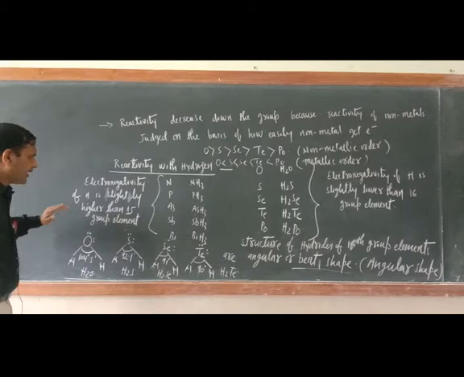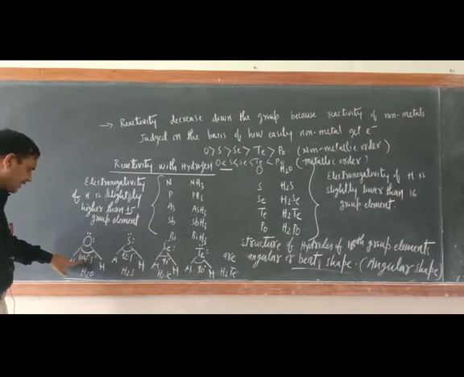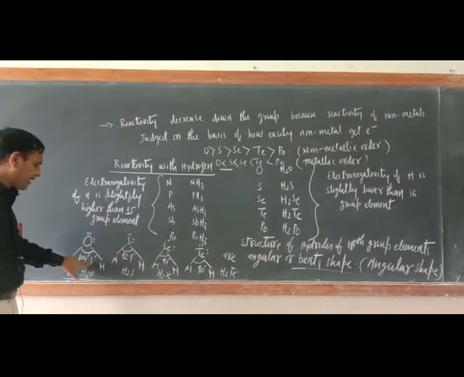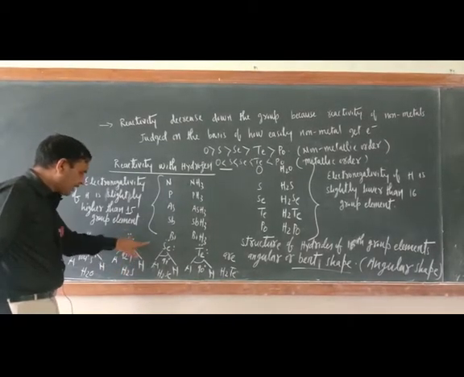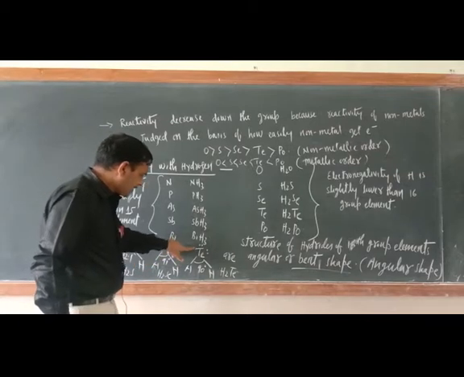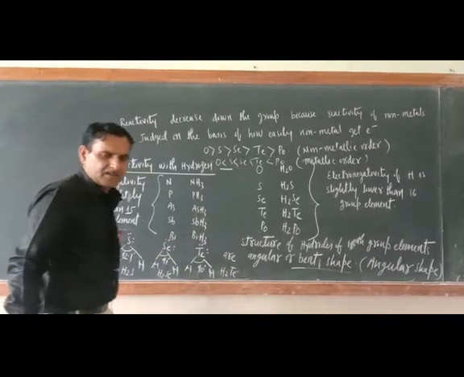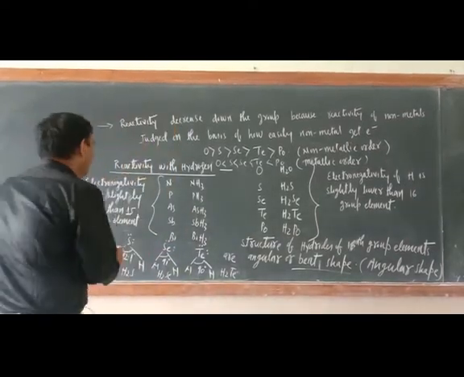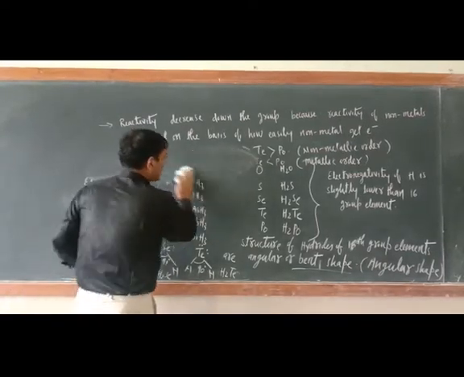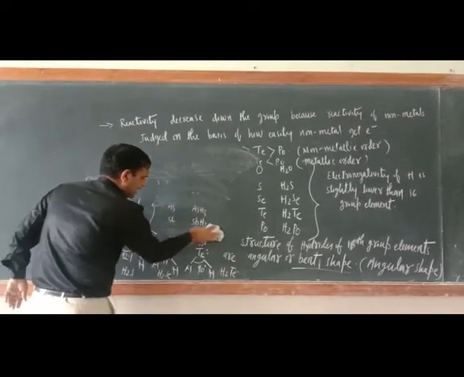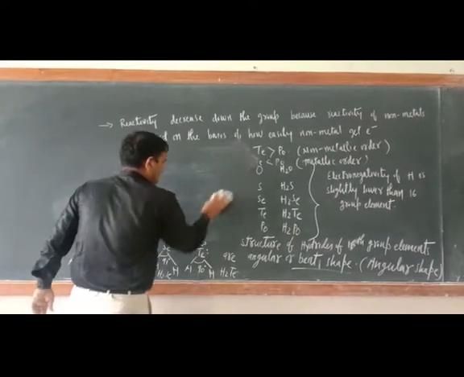But one very conspicuous, very clear difference is there. Just see, in water the bond angle is 104 degrees 5 minutes, but in H2S the bond angle between S and H is 92.1 degrees. In the next case it is 91 degrees, in the next 90 degrees. In case of the hydrides of group 16, the bond angle is decreasing. So I am rubbing this side and will write that question, the most important question: why does bond angle decrease down the group in case of hydrides of group 16? Just try to understand here.